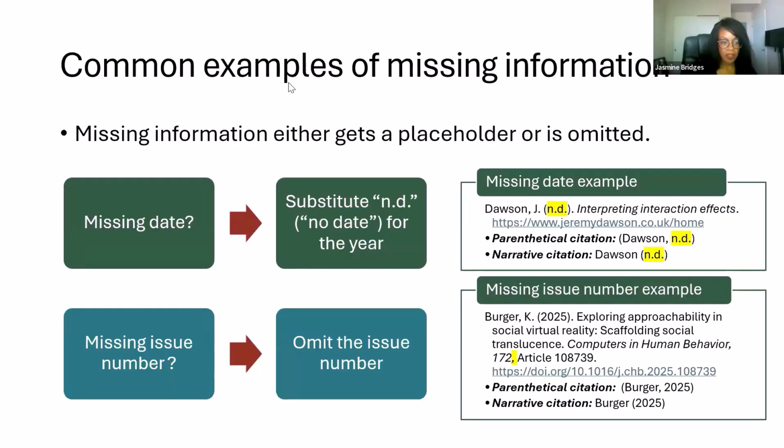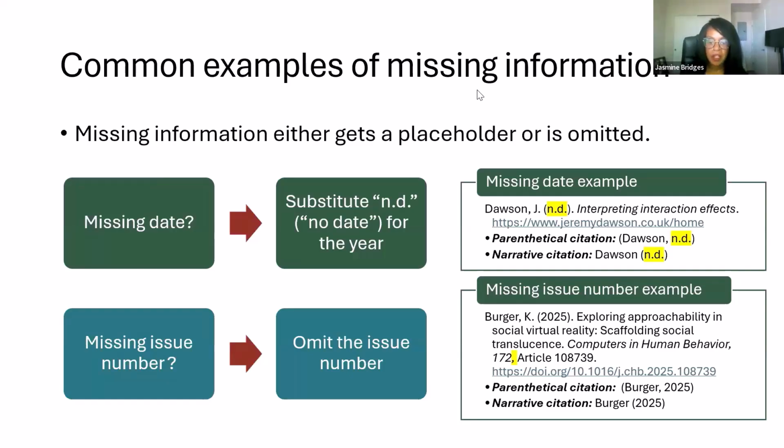In the second example, and this one's pretty common when we're looking at journals, we don't have the issue number. So instead of digging for information or making something up that seems right, we're just going to go ahead and omit it. So you see here that we have the author, we have the title. Here we have the title of the journal itself, and we have the volume number, but we're missing the issue number. So that's fine. We just omit it because it isn't there. But we do include the information that we do have. So that would be the article number in this case, and then the DOI.